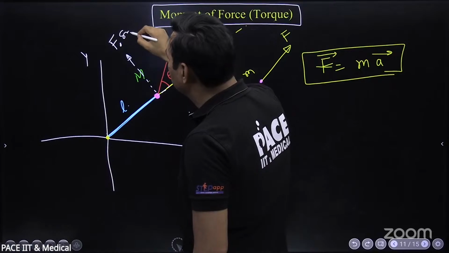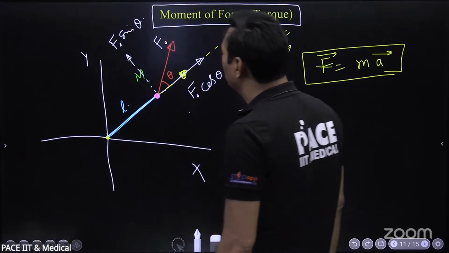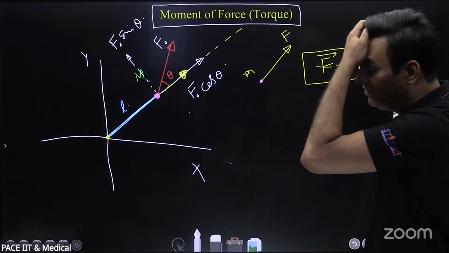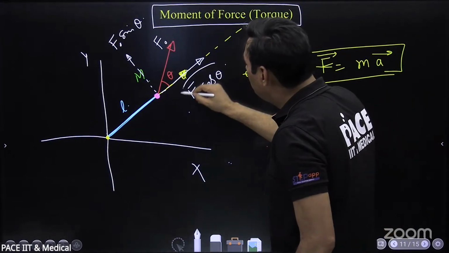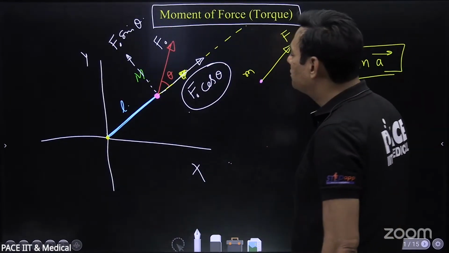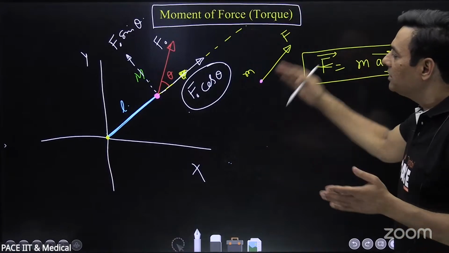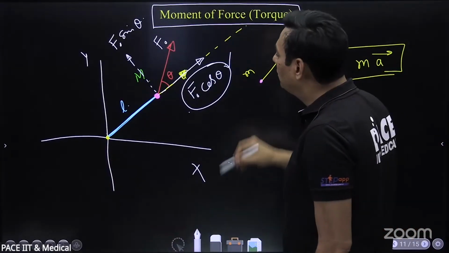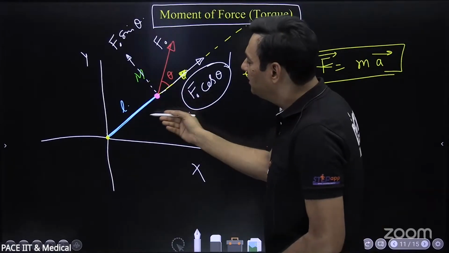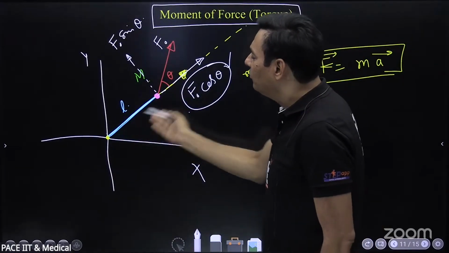We learned this in vectors, how to resolve a vector into two mutually perpendicular directions. Now, F0 cos theta will not cause any kind of acceleration, neither translational nor rotational. It is not causing any effect since the length of the string is inextensible. There will be tension, but it will not move at all.